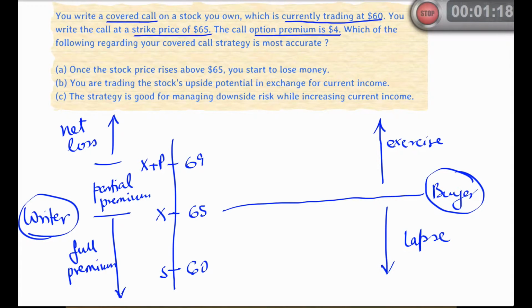So with that, let's take a quick look at the answer choices. A: once the stock price rises above 65, you start to lose money, which is not true. B: you are trading the stock's upside potential, true, in exchange for current income, true. So B is correct. Let's check with a quick look at C. The strategy is good for managing your downside risk, not true, while increasing current income, which is true. So the correct answer here is obviously B.